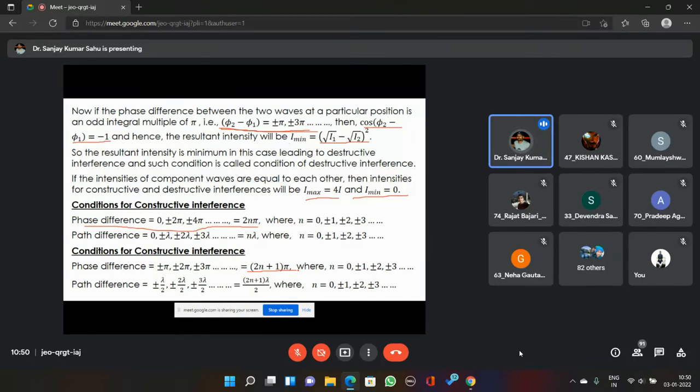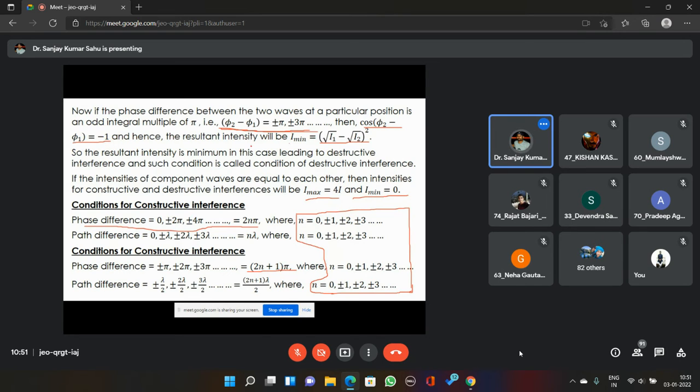These conditions are written in a more general form so that the value of n is the same for all conditions, making it easier to remember, because for destructive interference n equal to 0 is not possible, while for constructive interference n equal to 0 is possible.